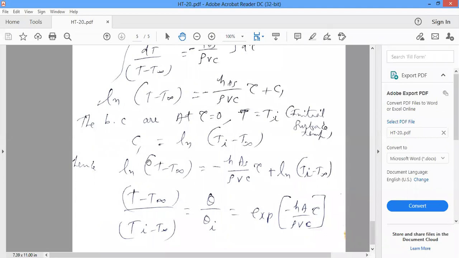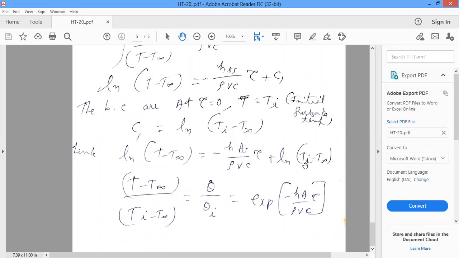So simplify this one. ln (T minus T free stream). You take this left hand side, ln (Ti minus T free stream). Take this term to the left hand side. So ln (T minus T free stream) minus ln (Ti minus T free stream). What does that become? ln of (T minus T free stream) divided by (Ti minus T free stream) is equal to HA by rho Vc into tau, or time, minus HA by rho Vc into time.